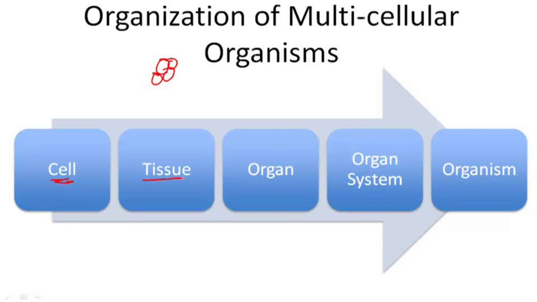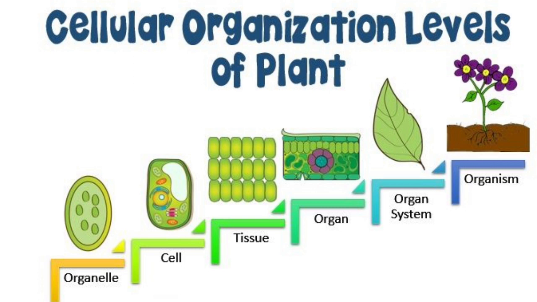When two or more organs come together, they form a system. And when two or more systems come together, they form the whole organism. So organization of cell is from a cell to a tissue to an organ to a system and to the organism.